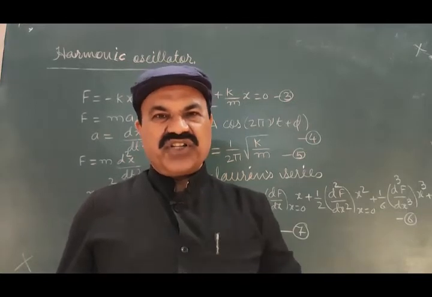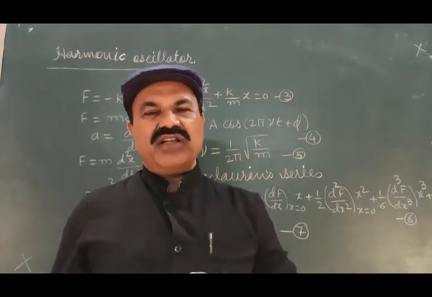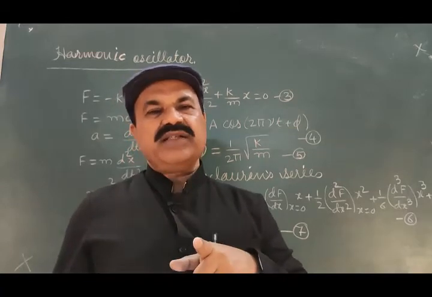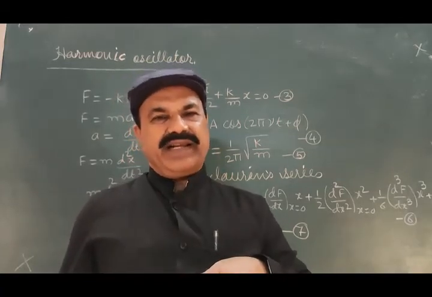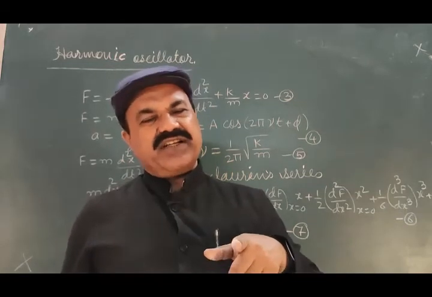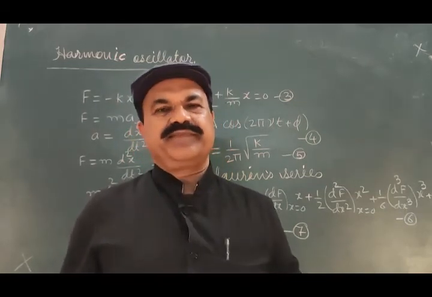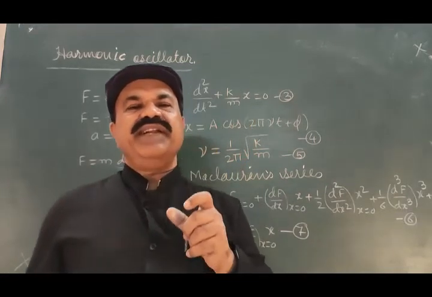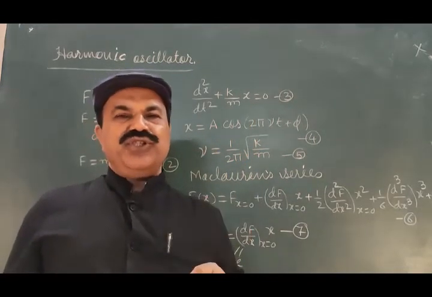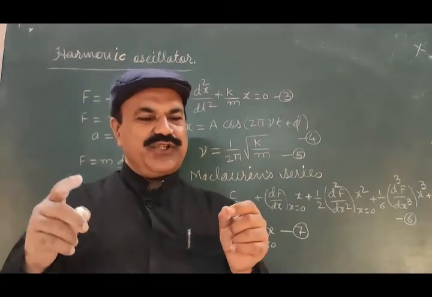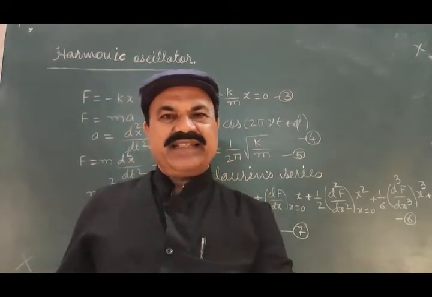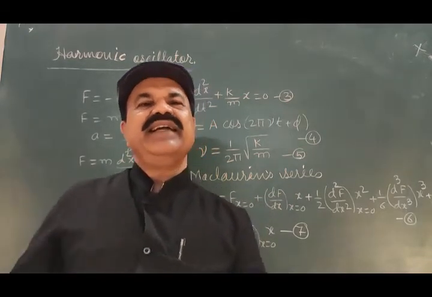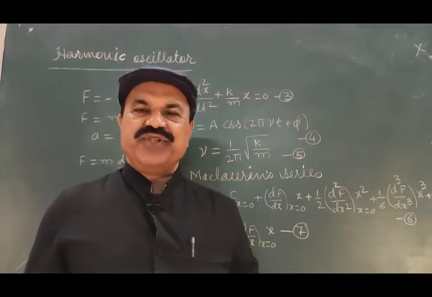As I told, potential energy is the work done against the movement of the vibrating particle or body when it is taken from mean position to one extreme. The potential energy can be found by taking the integration from 0 to x, where 0 is the mean position and x is the displacement at the extreme position.